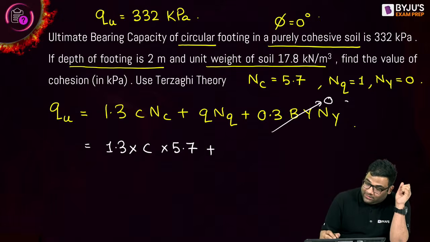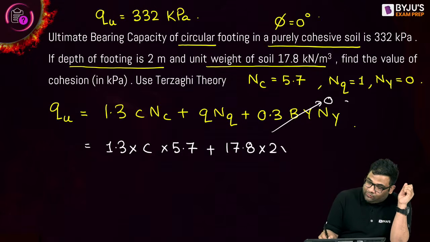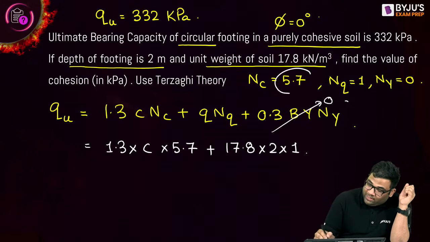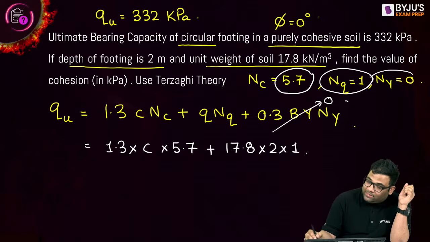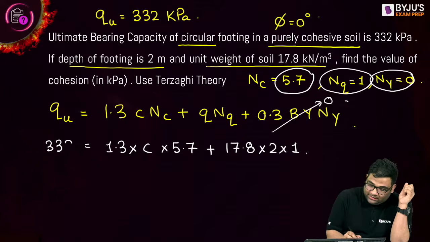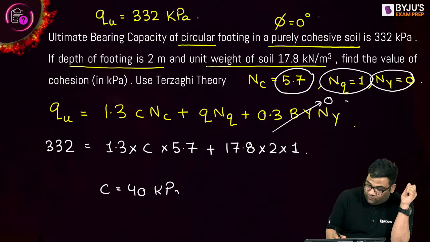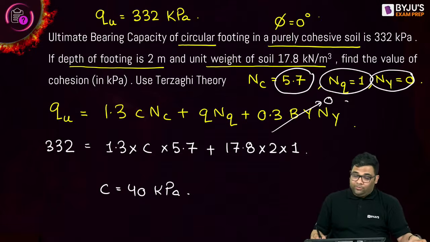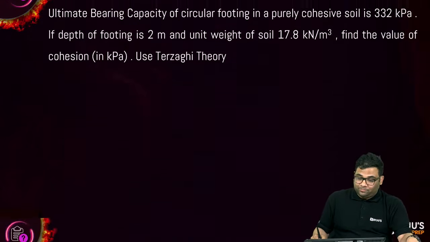Okay. Plus gamma DF. Gamma is how much? Gamma is 17.8. DF is 2. NQ is 1. So these two values you should remember. Okay, these three actually remember. So from here you can easily find out what the cohesion C is, how much are you getting? 40 kilopascal. Okay, 40 kilopascal. Very good. Okay, let us solve another question.